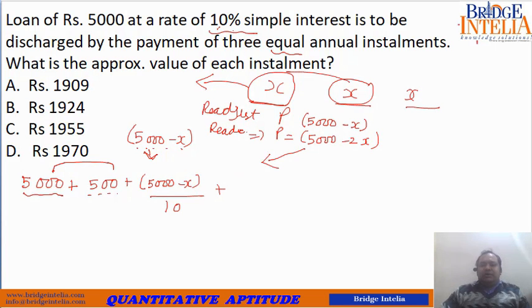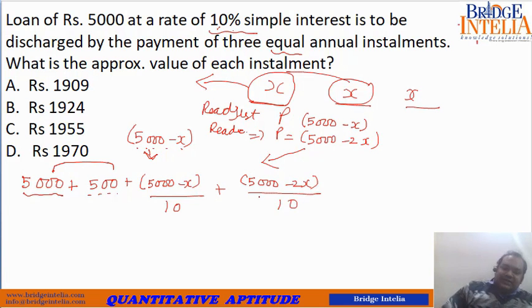He will tell you, pay me 10% of this. So 10% is 1/10 of anything, so that's why divided by 10. So his calculation will tell him that this is the total money he has to take back from you. So the total money that you have given him back is equal to 3 installments of rupees X. So mathematically these two numbers must be equal.